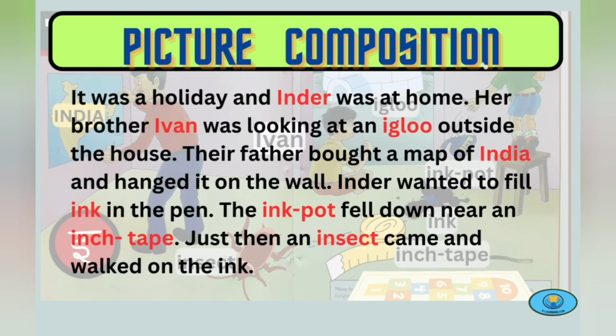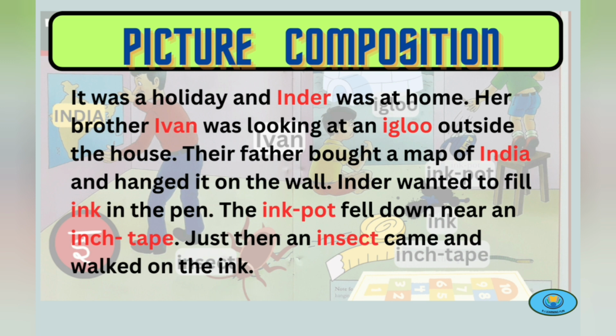Now the picture composition of the E sound story. It was a holiday and Inder was at home. Her brother Ivan was looking at an igloo outside the house. Their father bought a map of India and hanged it on the wall. Inder wanted to fill ink in the pen. The ink pot fell down near an inch tape. Just then, an insect came and walked on the ink.